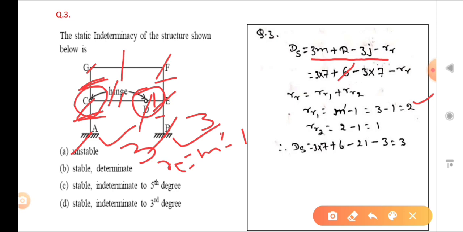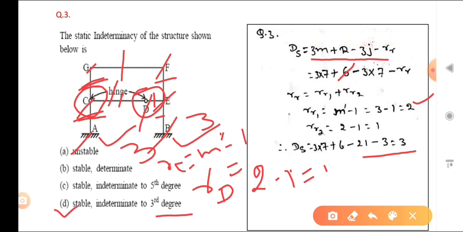Then rr2, now at D, rr2 is m dash minus 1. How many members are there? 2 members are there. So 2 minus 1, that is equal to 1. Okay. So how many total? rr is equal to 2 plus 1, 3. So now you can put in all the values. M is 7, r is 6 and j is 7, and then you will solve that, and it is equal to 3. Okay. So that is stable, indeterminate to 3rd degree.